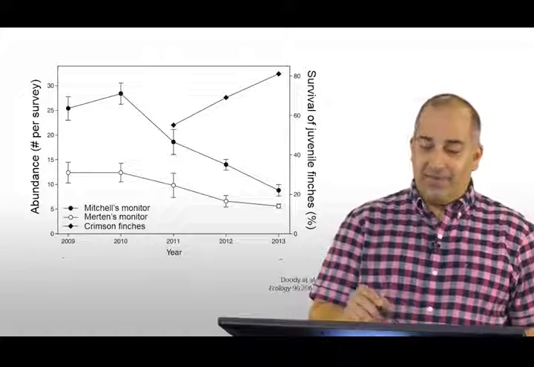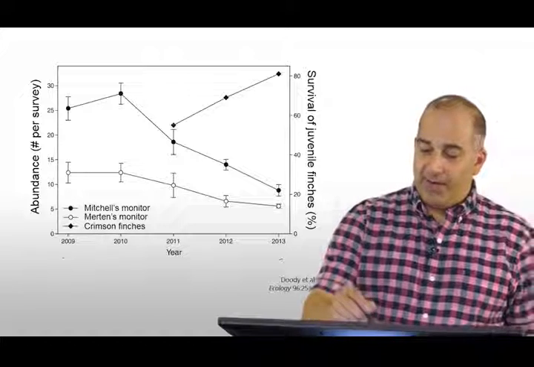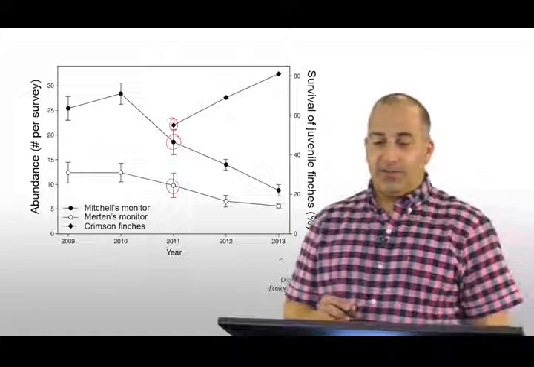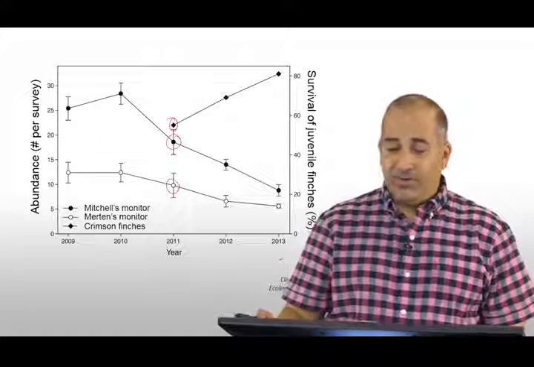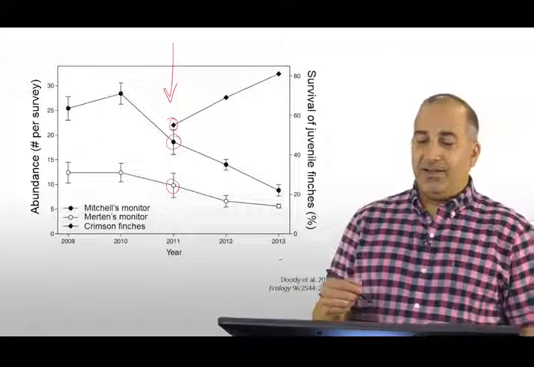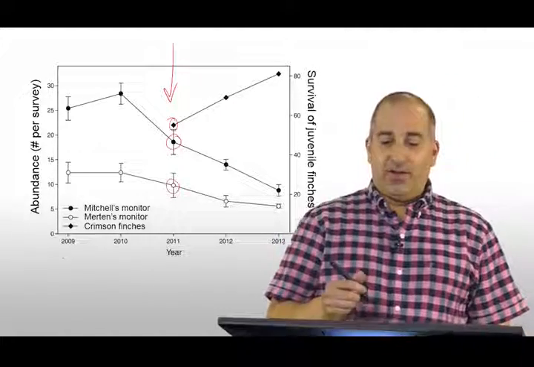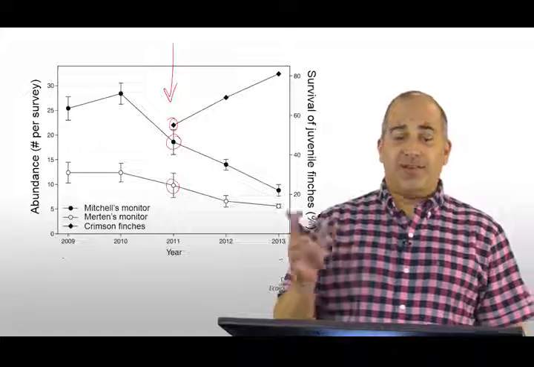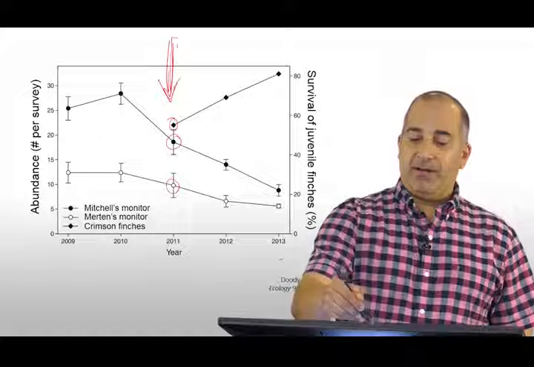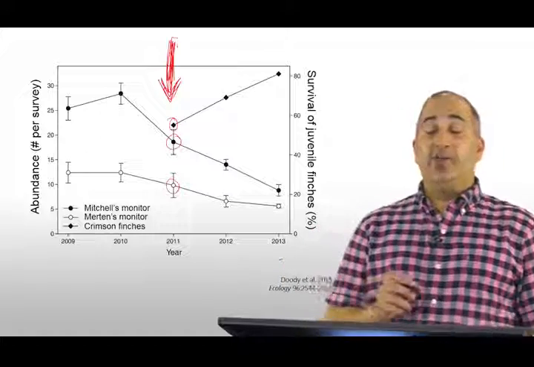And you can see that we have data for 3 species. The crimson finches are the triangles. The monitors are both kinds of circles, open and closed circles. So these are the predators, right? Now an important piece of information here is this is the period where the cane toads actually reached this part of Australia. So right here, between 2010 and 2011, is when the cane toads were introduced. And I thought I had a little graphic that would pop up as an arrow, but I didn't, which is why I went forward on the slides. So I'll just draw my little graphic. There you go. So cane toads come in.